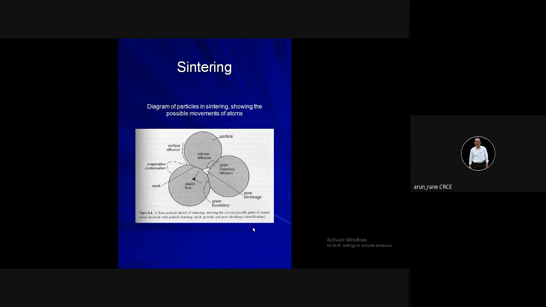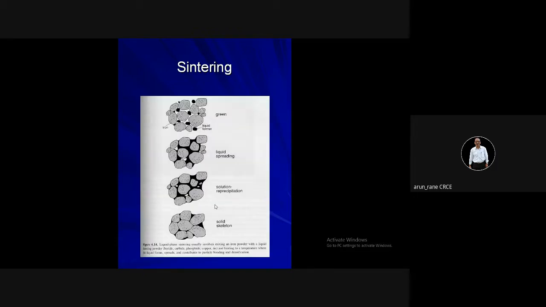Whereas metallic products like bearings and bushings are subjected to loads. It can be any load: tension load, compressive load, rotational fatigue load. That's why there should not be any voids or gaps, because the moment there is a void, during service this product is going to fail. So that's why the sintering process plays a very important role in metallic powder metallurgy.